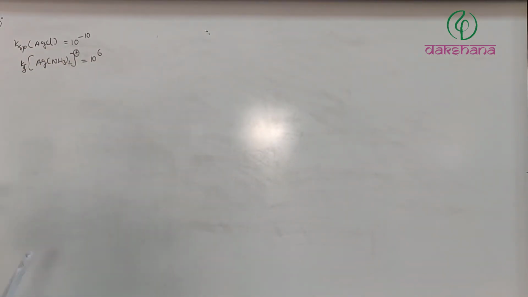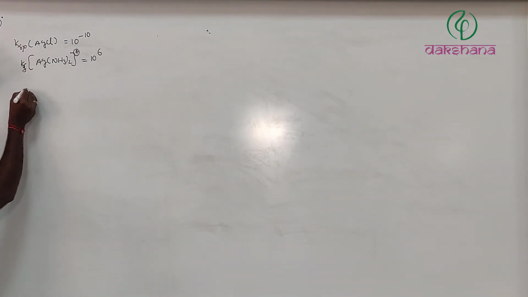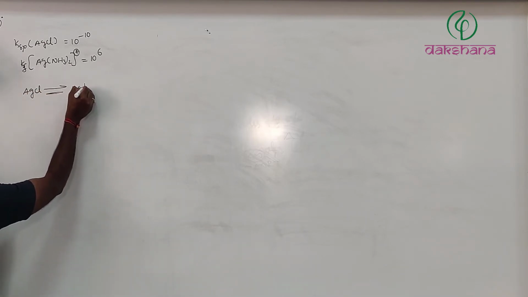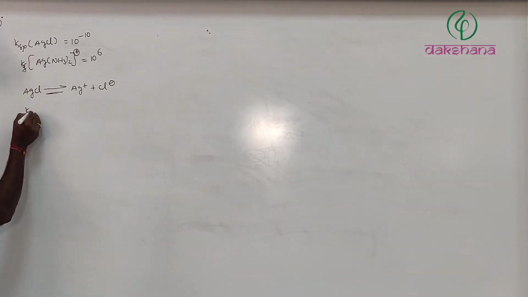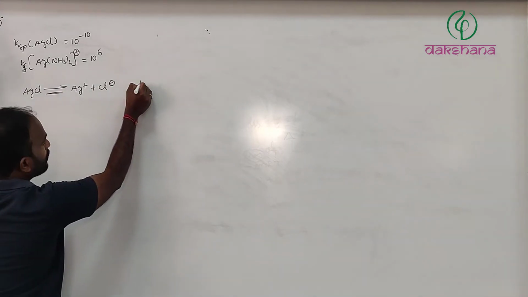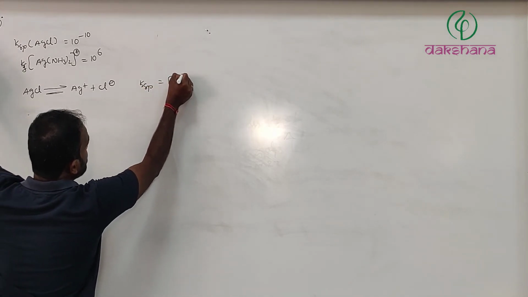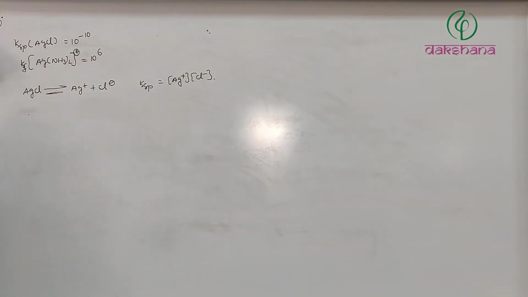For this, we'll have a reaction. Ksp is for AgCl giving rise to Ag+ plus Cl-, where Ksp equals the concentration of Ag+ into the concentration of Cl-, or the solubility of Ag+ into the solubility of Cl-.